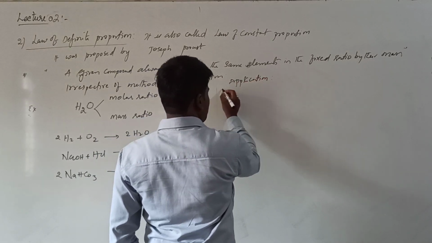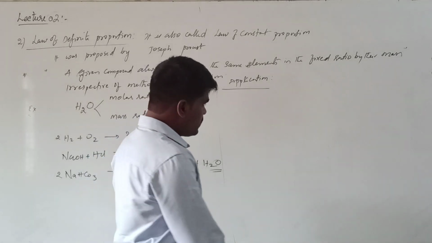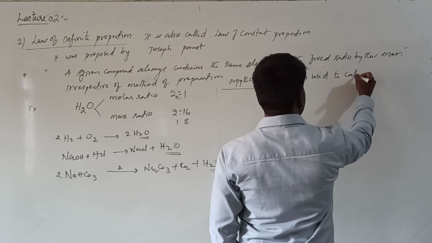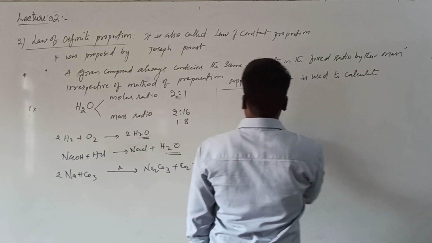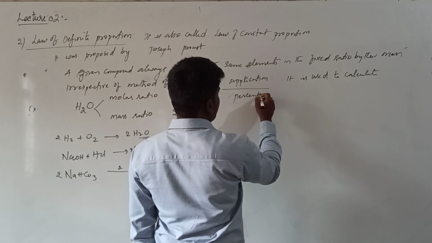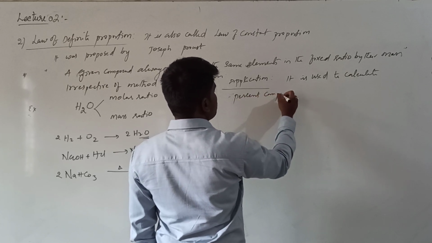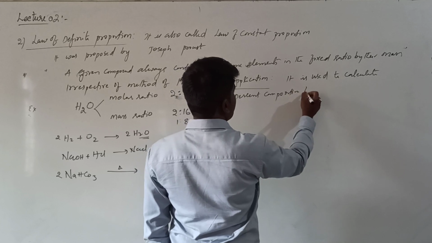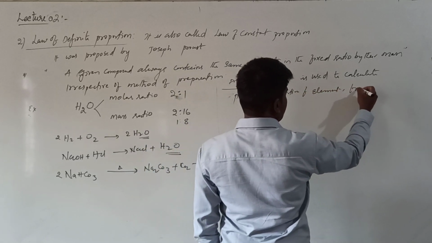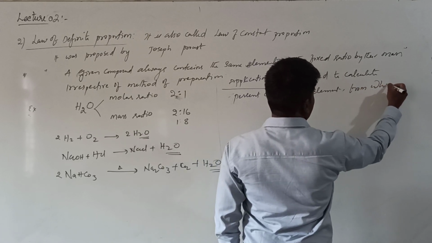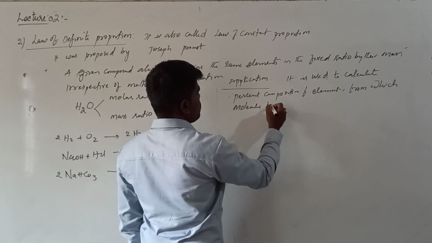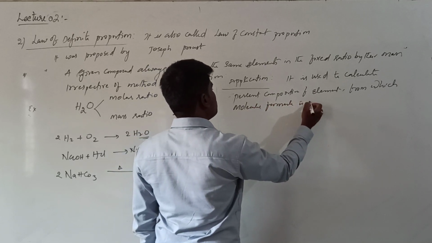Application is that you need to remember application as well as limitation. It is used to calculate percent composition of element, from which molecular formula is calculated.